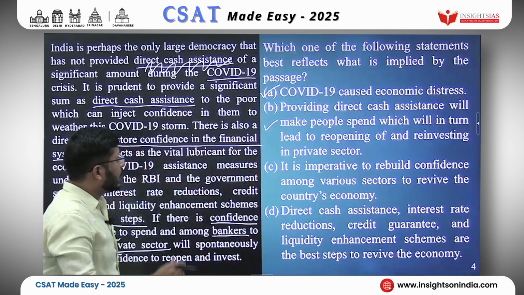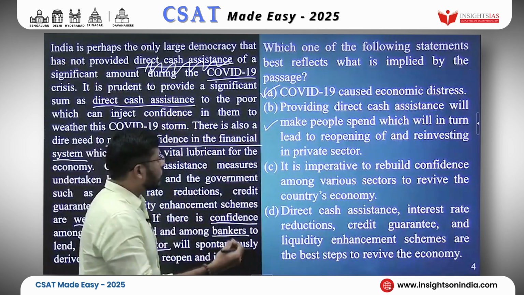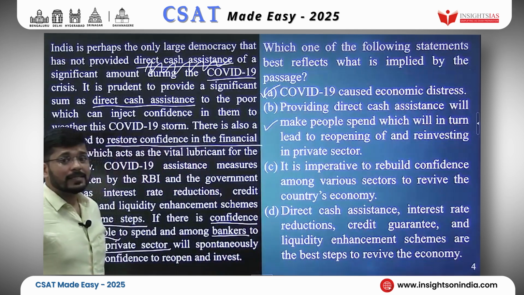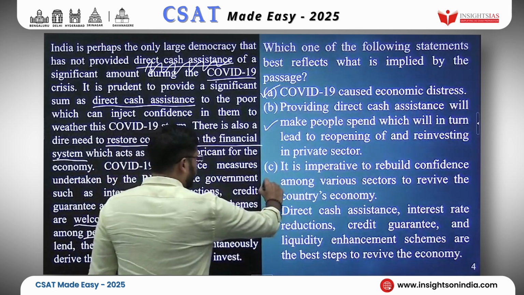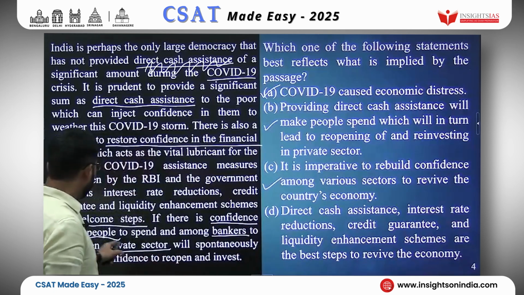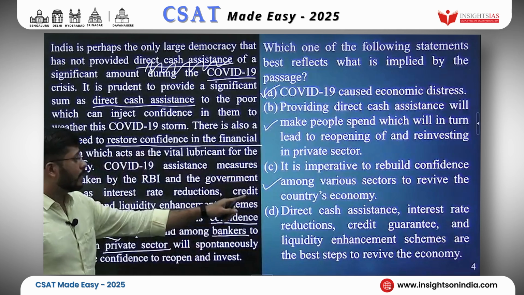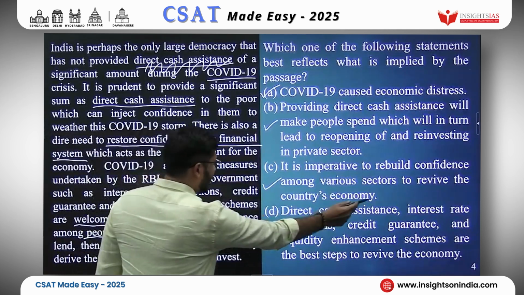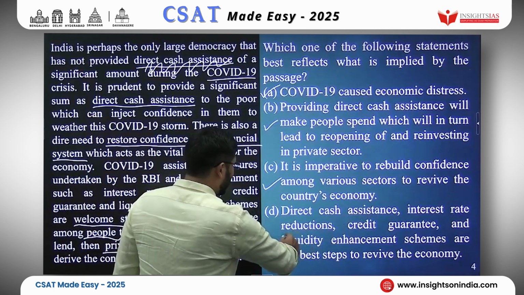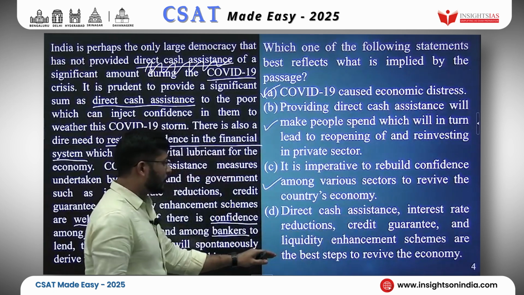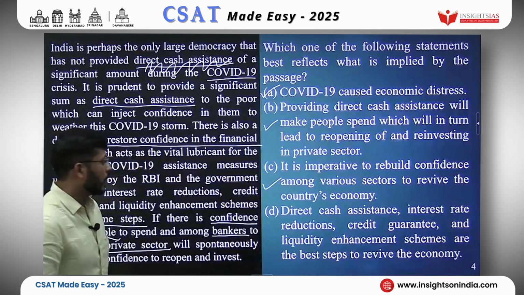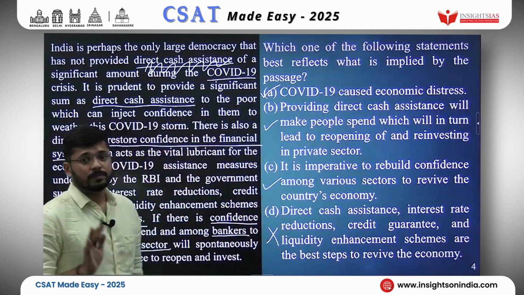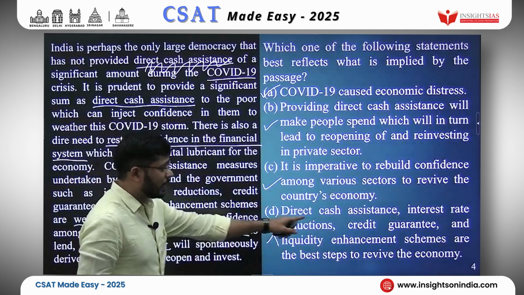Look at option C. It is imperative to rebuild confidence among various sectors to revive the country's economy. This is also very true, because in the last sentence, that is what they are telling us. Look at option D. Direct cash assistance, interest rate reductions, credit guarantee and liquidity enhancement schemes are the best steps to revive the economy. I will start with eliminating this one. Why? Direct cash assistance, yes.